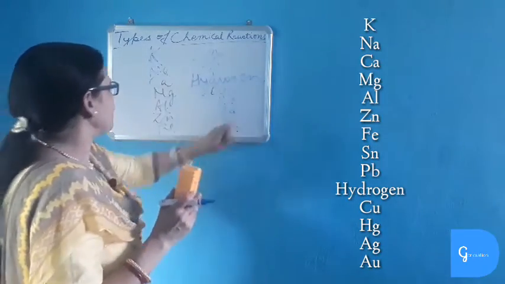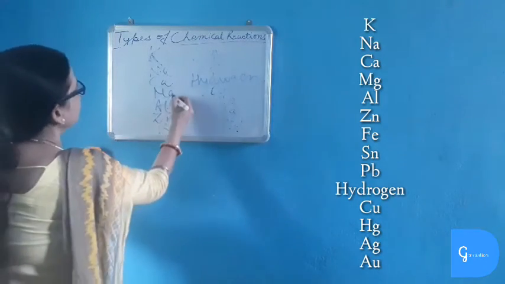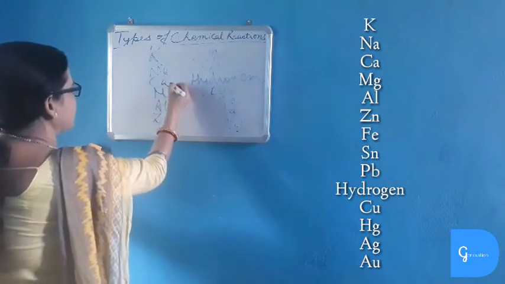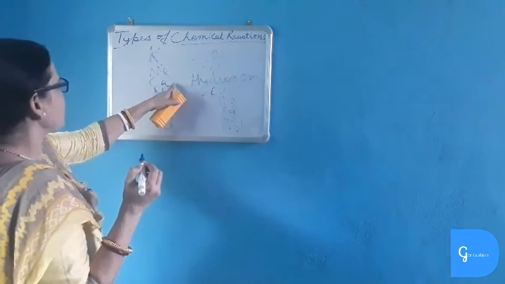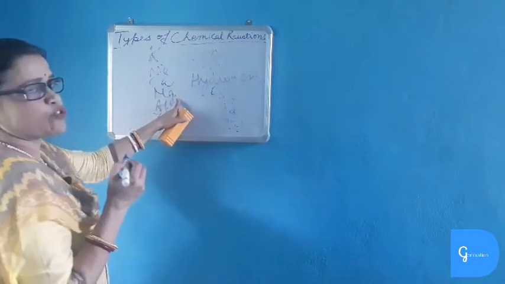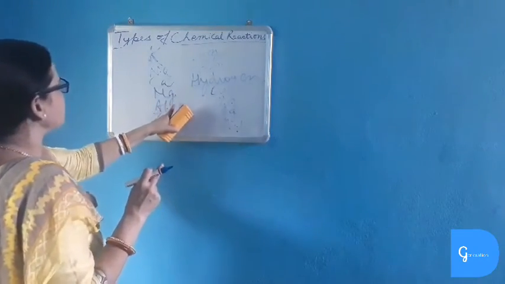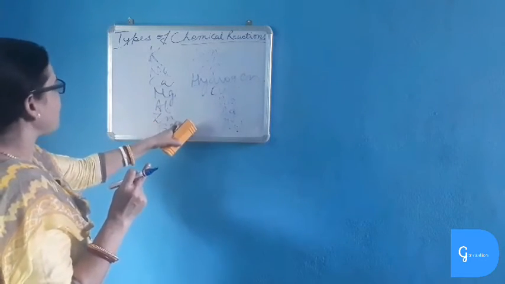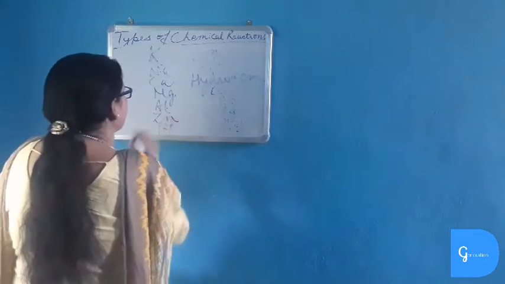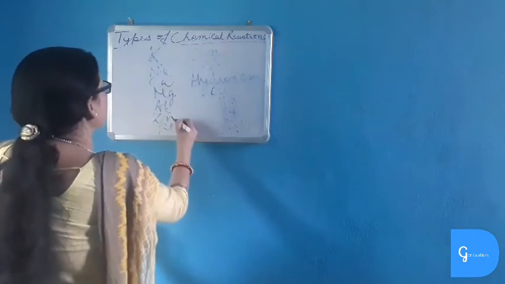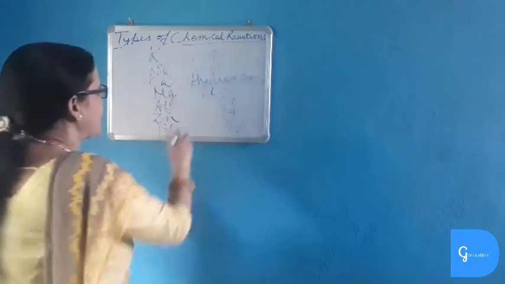In this reactivity series, the more reactive element displaces the less reactive element. Suppose magnesium oxide is reacting with calcium, magnesium is less reactive and calcium is more reactive, so calcium displaces magnesium from its oxide. Similarly, when aluminium and zinc react, aluminium is more reactive, so aluminium will displace zinc from its oxide or any other salts and takes its place. And the reverse cannot happen. Zinc cannot displace aluminum from its oxide. Aluminum cannot replace magnesium.